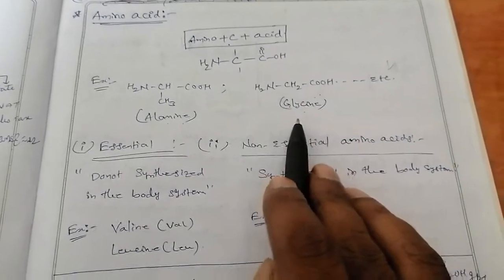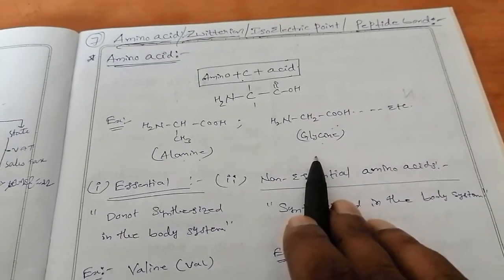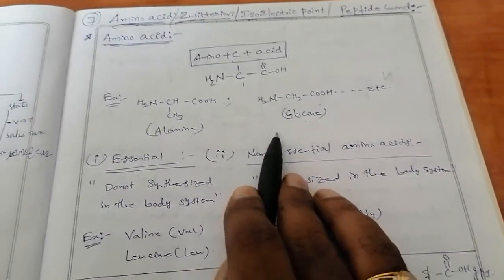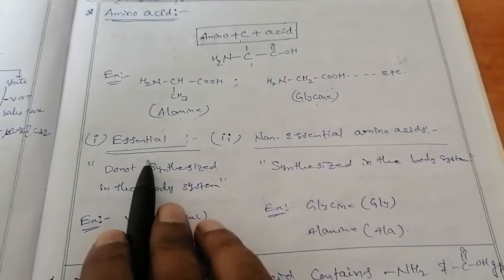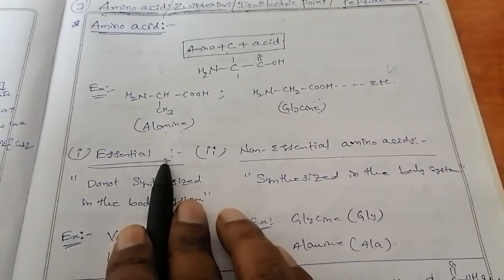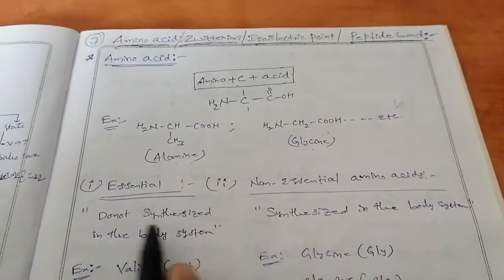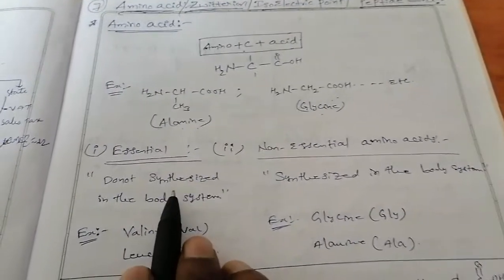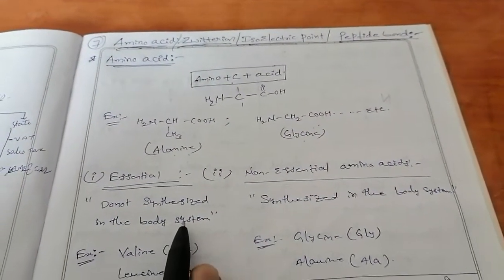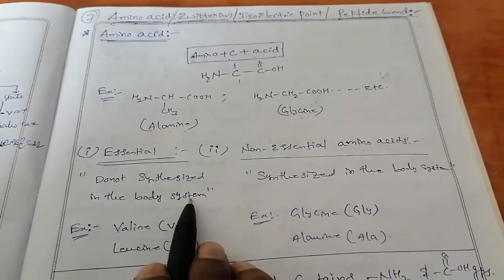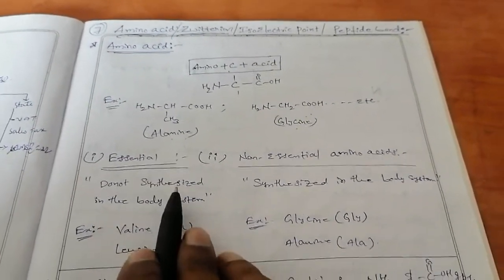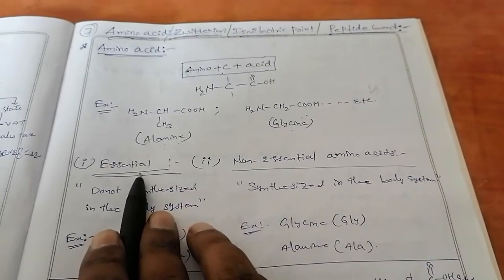Based on the limitations of amino acids, these are classified into mainly two types. One is the essential amino acids, and one is the non-essential amino acids. Essential means these amino acids are not synthesized in the body system, so they are not readily available in the body. We have to consume them from external sources, with the help of vegetables or any food material. Those are termed as essential amino acids.